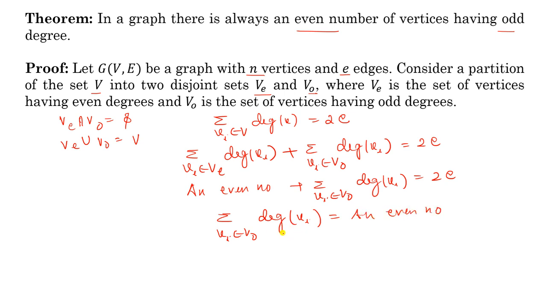Now look at this. In this sum, each number is an odd number, and the sum of all these odd numbers is equal to an even number. So how many terms will be there? Basically you have to find the sum of terms in which each term is an odd number. So the number of terms must be an even number.